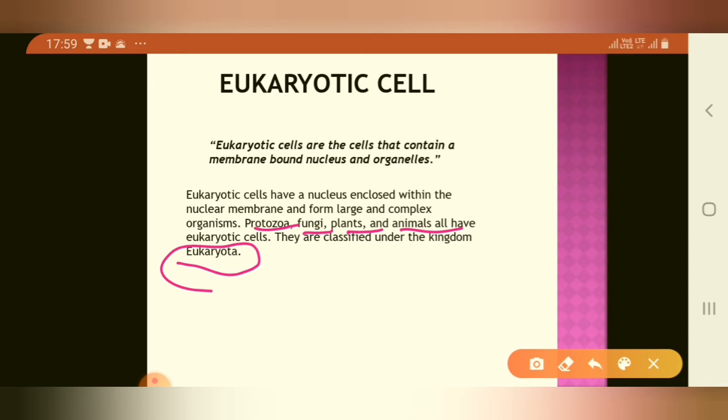There are several features of the eukaryotic cell. Number 1, the cell has a nucleus enclosed within the nuclear membrane. Number 2, mitochondria are present. Number 3, the cell wall is the outermost layer, the cell divides by mitosis, and the nucleus contains a single linear DNA.